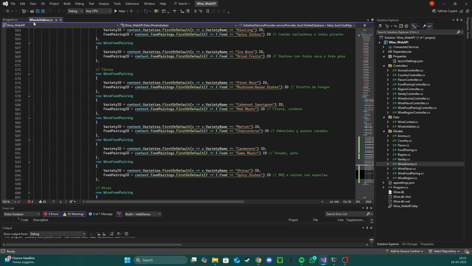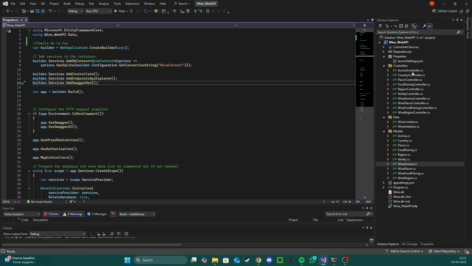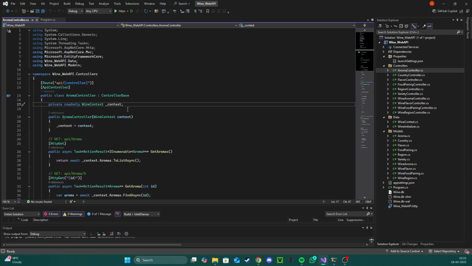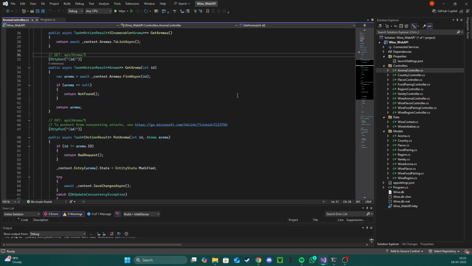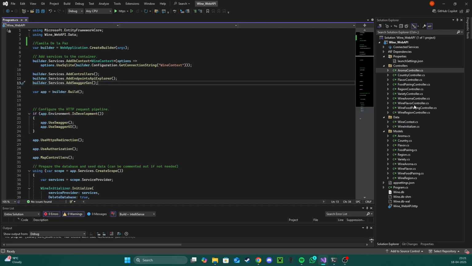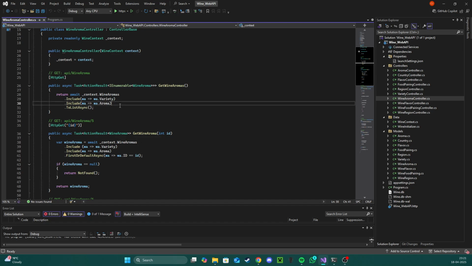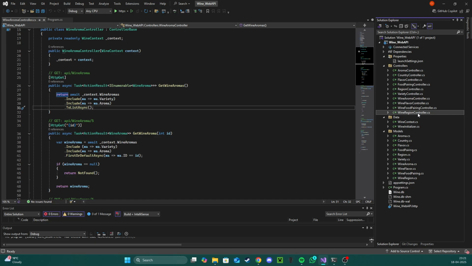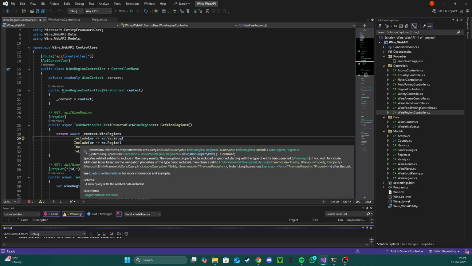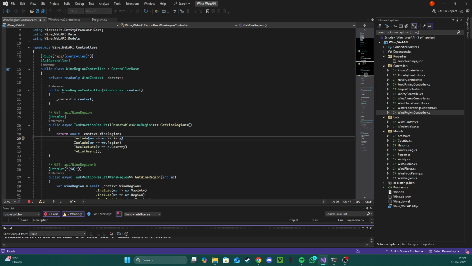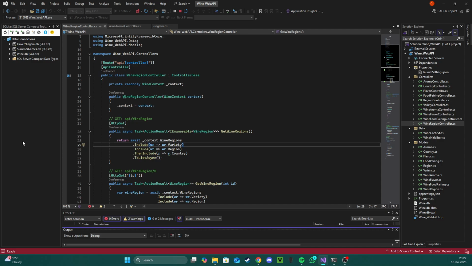I don't know if I should show the controllers, so I'll show them real quick. Here we have the aroma controller. It's just getting them, basically. For the controllers, the most interesting part, I would say, is these tables that match the variety and something else together, because here I'm including everything. For example, in the wine region controller, I'm even including the country so we can see that as well. So let's go to the API and I'll make a little demonstration of how you can add some new stuff.